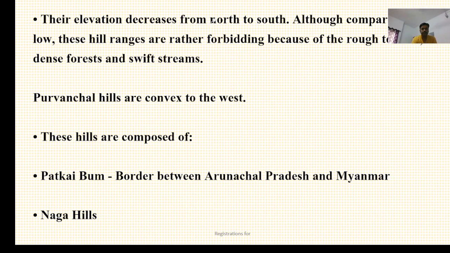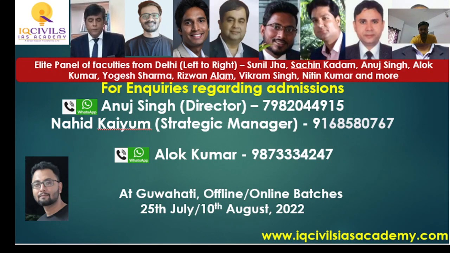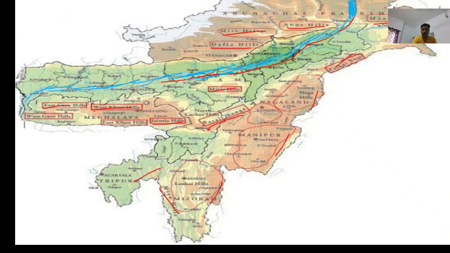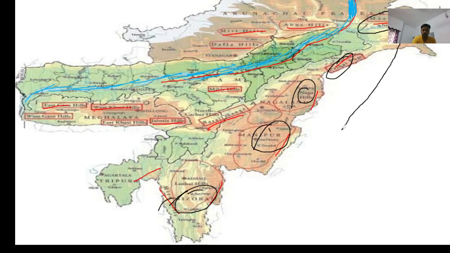Their elevation decreases from north to south. North to south means the height of the northeast hills decreases from north to south. For example, in the north you can see Mishmi, then Patkai, Naga, Manipur, Mizo. So the height is decreasing as we move from north to south. As we move from north to south, the height of the hills decreases.